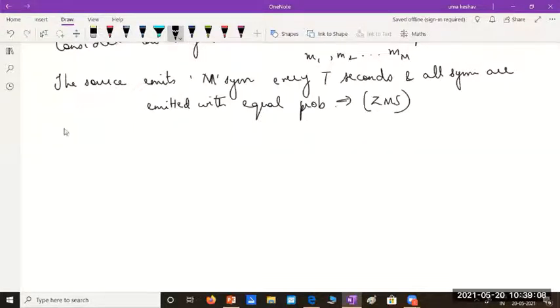Let's say the probability of occurrence of message symbol Mi will then be 1 divided by the total number of message symbols possible. We said there are M message symbols possible, M1 to MM, right? M1, M2 till MM. And the probability of occurrence of each symbol can be written as 1 by capital M, where i ranges from 1 to M. So the i value can be something like this. Let me call this equation 1.